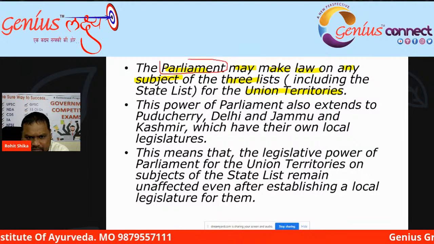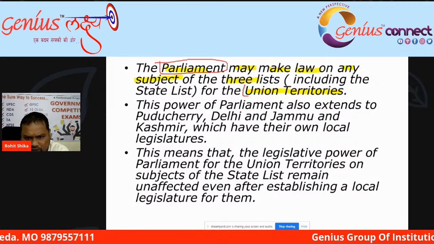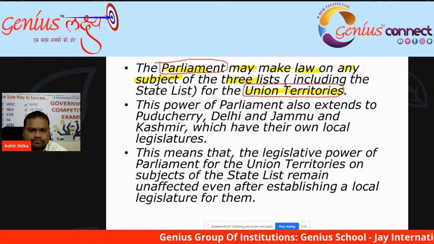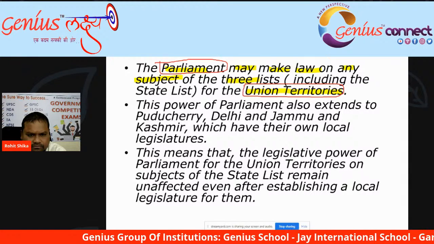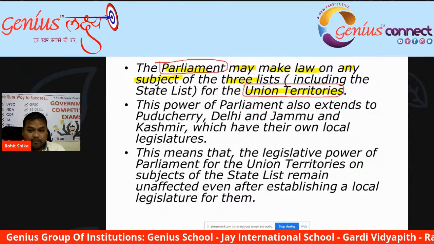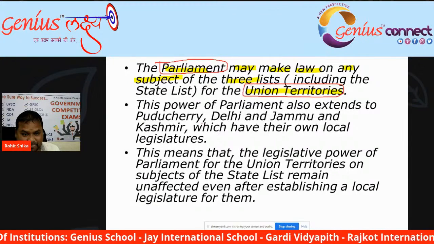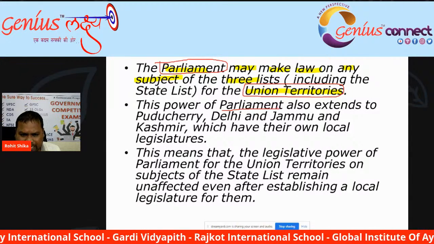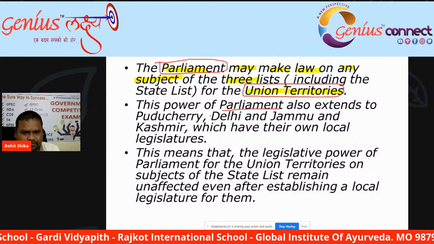Parliament makes law for the union territories. This power of parliament also extends to Puducherry.